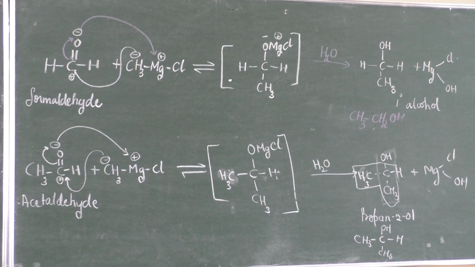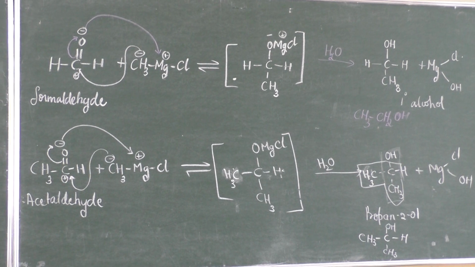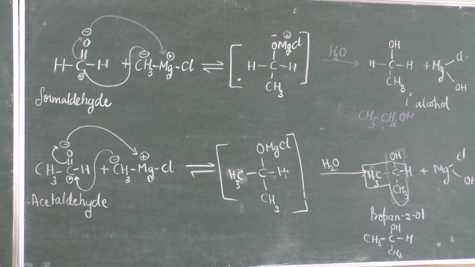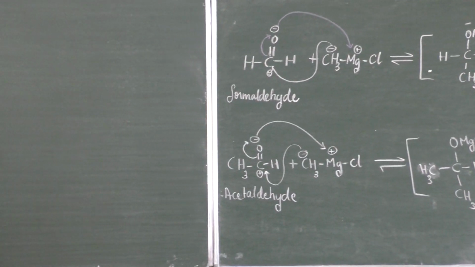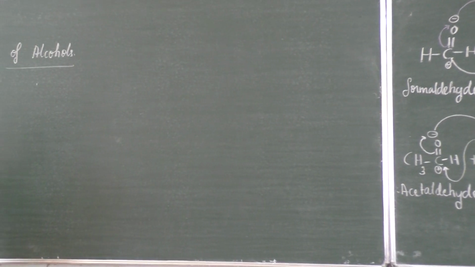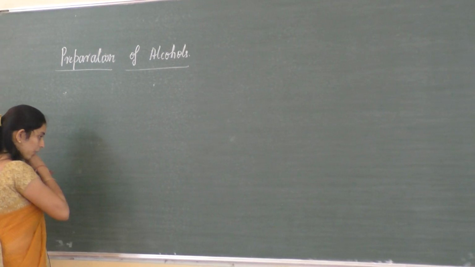So if you treat with an aldehyde, you are going to get a primary as well as a secondary alcohol. If you treat with a ketone, any ketone, then you are going to get a tertiary alcohol. I will write a general reaction for that. You can write an example by yourself.